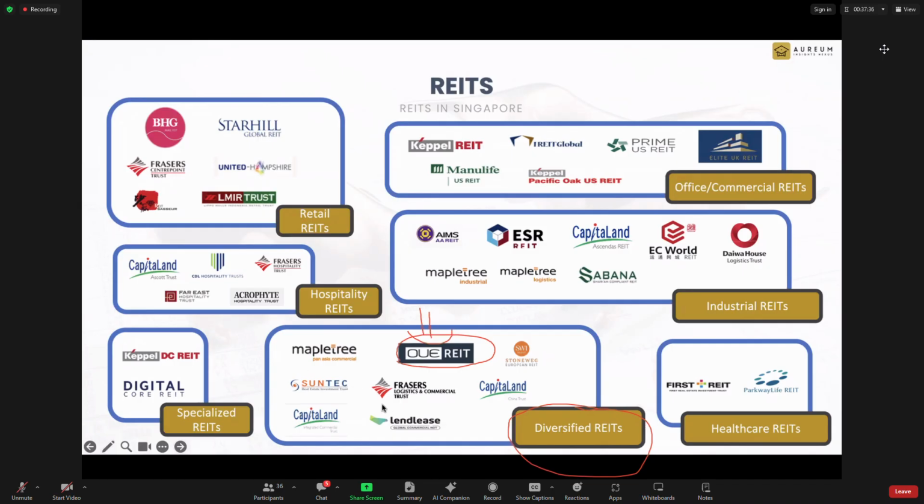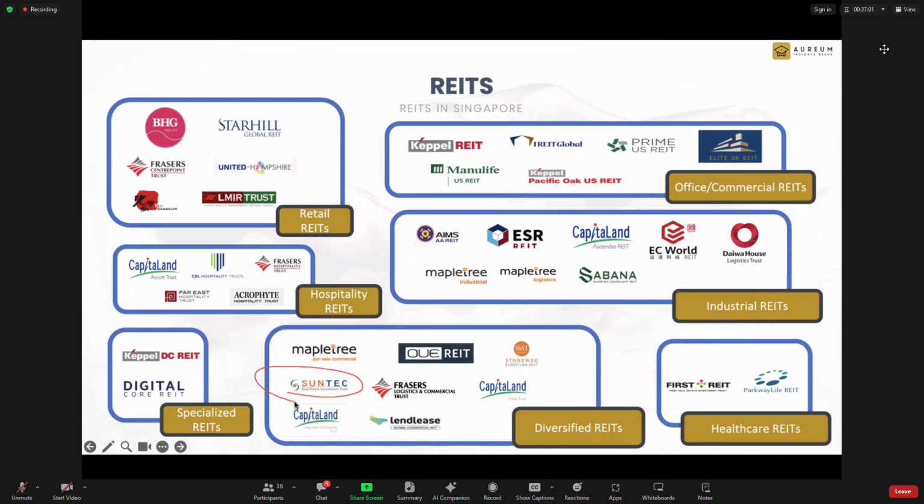For example, Fraser Logistics and Commercial Trust is a merger between Fraser Logistics Trust, which is a warehouse, and Fraser Commercial Trust, which is an office building in the CBD area. It's not an office building in the outskirts of the CBD, it is the CBD area. So the risk manager must go to the industrial area to look at the warehouse, and must go to the CBD to look at the office building. Both have completely different functions, but the risk manager must know both. So whether there is synergy or not will depend on how you see it.